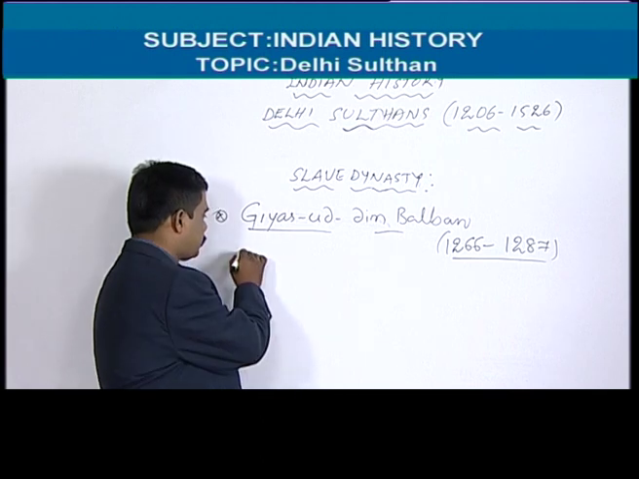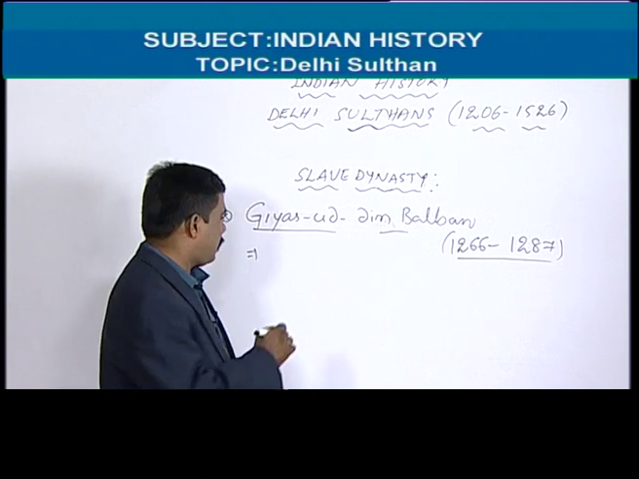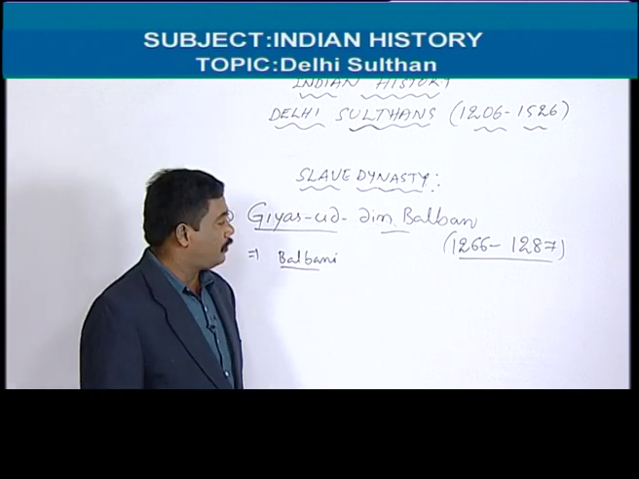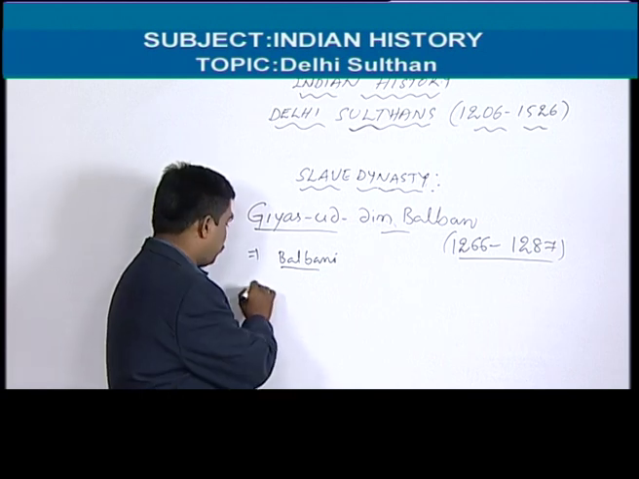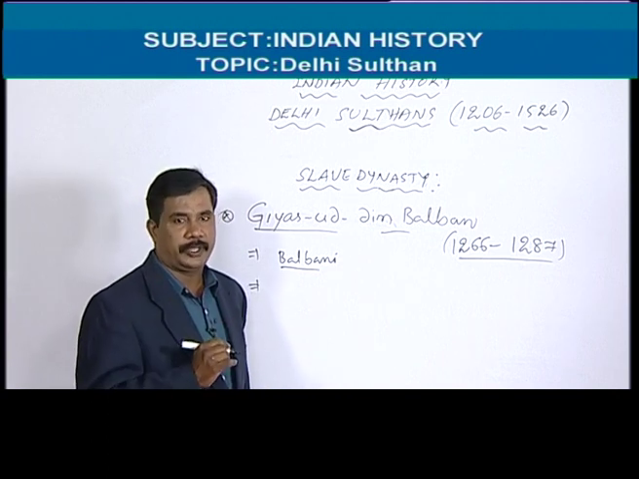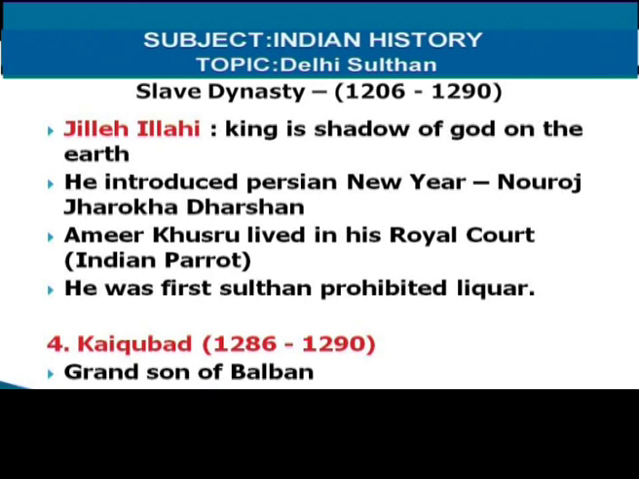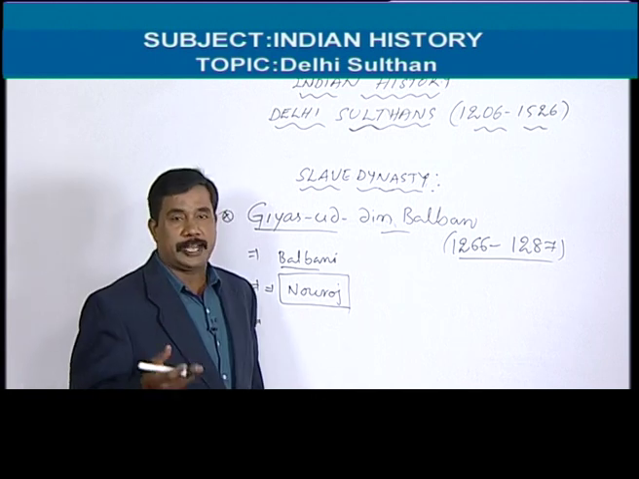Among all Delhi Sultans, Ghiyasuddin Balban is the most important person. He belonged to the Balbanite tribe. He also belonged to a slave family. But anyhow, Ghiyasuddin Balban is the most important person, and he introduced so many new reforms in administration. Especially, he introduced the Persian administration style. Here he introduced the Nowroz festival. This is the Persian New Year. And also, he introduced Persian styles.